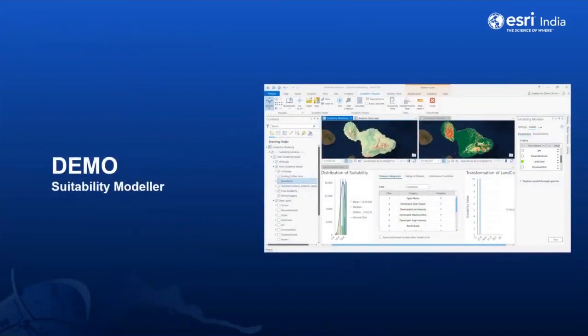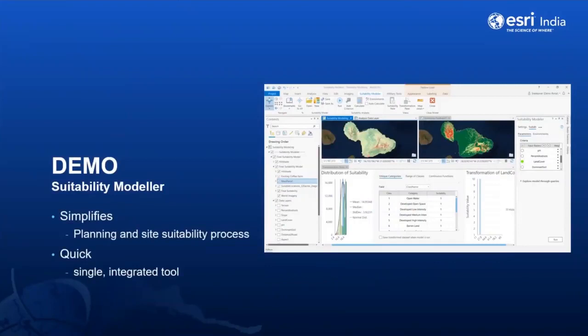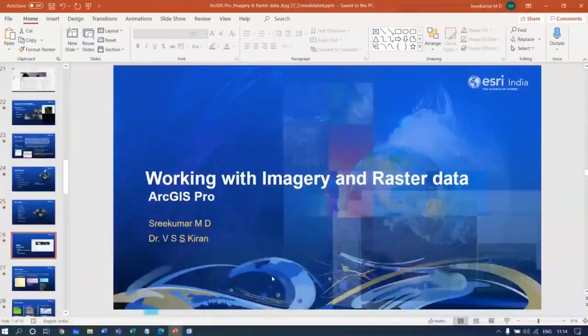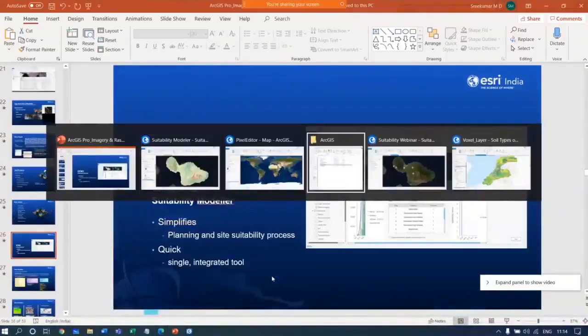So suitability modeling, let us see a quick demo on suitability modeling. Most of you might be aware of suitability modeling. It's a classic workflow that many of us would have done while working with imagery. But this new tool will change the way we work with it by simplifying the process and making it very quick using a single integrated tool. So let us take a quick look at the suitability modeler.